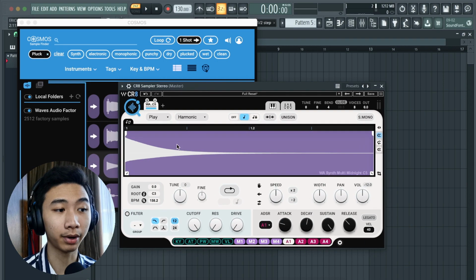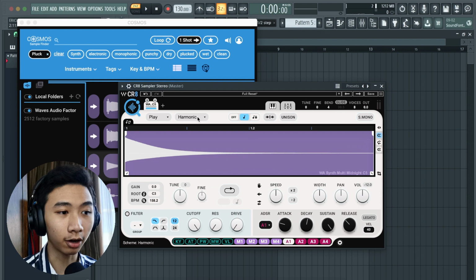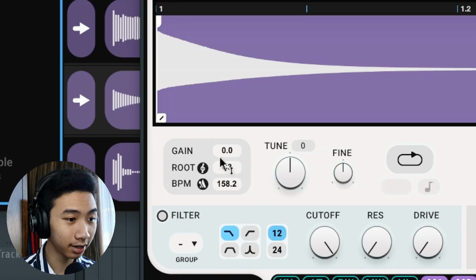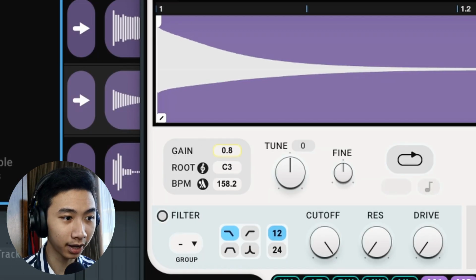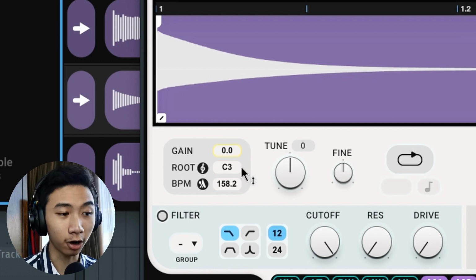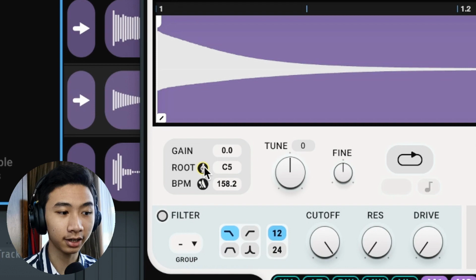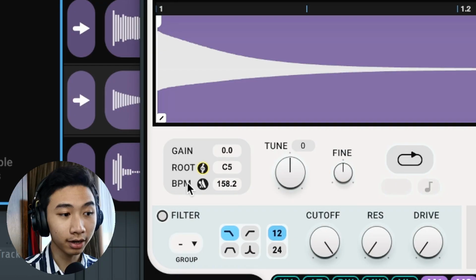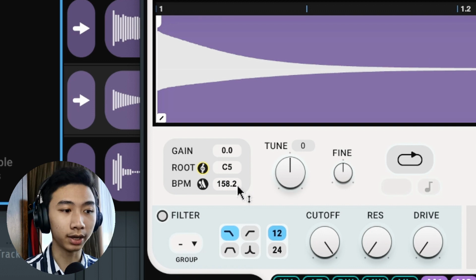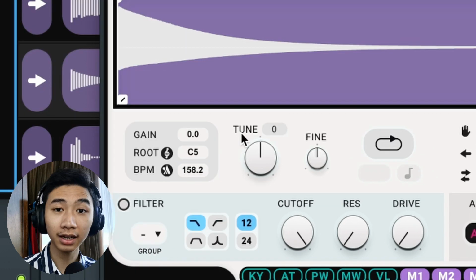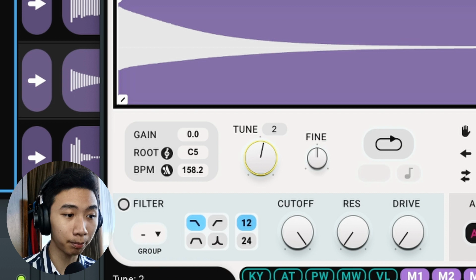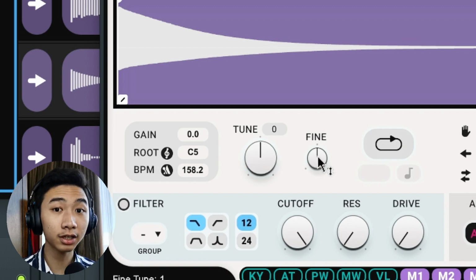One thing I realized was that when I drop this into the sampler, it automatically changed the harmonic. On the side here, we can increase the gain to make it louder or quieter. And we have the option here to choose the root note of your synth. If I click this little icon here, it automatically suggests the root key of the sample. Below that, you can also adjust the BPM if you are loading in some melodies or a drum loop. Right next to it, we have a controller to adjust the pitch, and over here, we can adjust the fine tune of the sample.